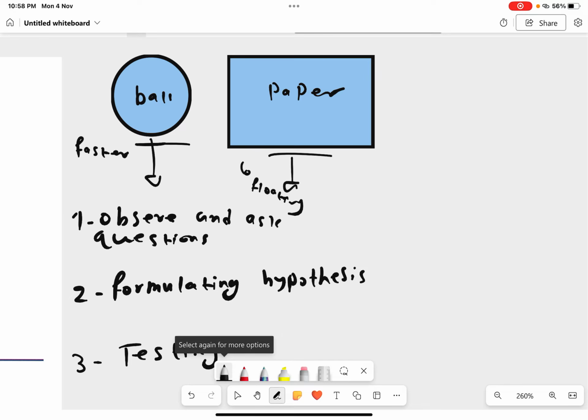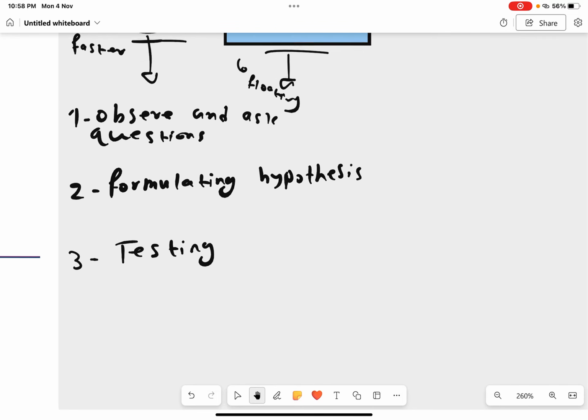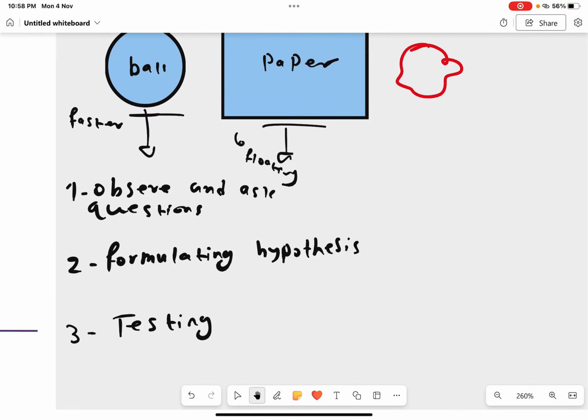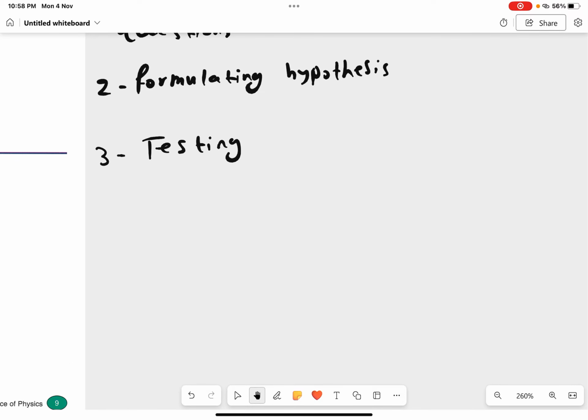Now you will try something else. You will crumple this paper, and this time you will let both of the objects fall, and you'll see that the crumpled paper falls at exactly the same speed as the ball. And now you see that your hypothesis is not correct.